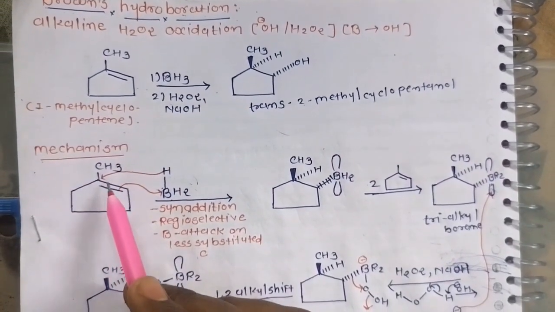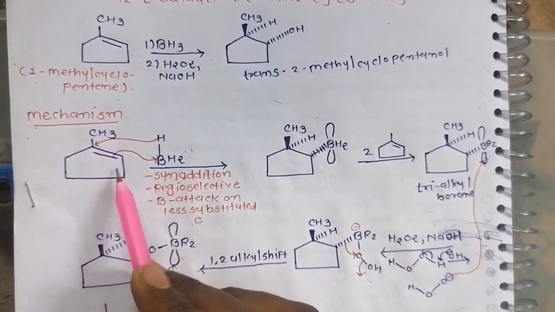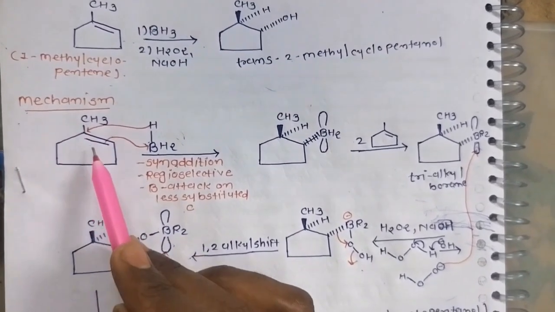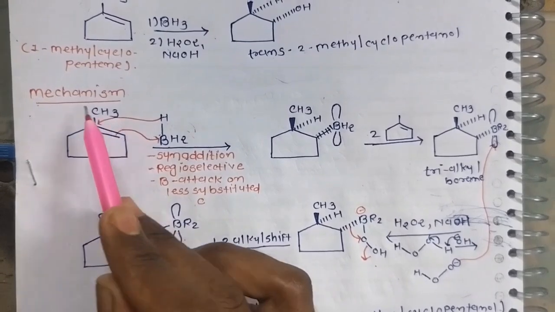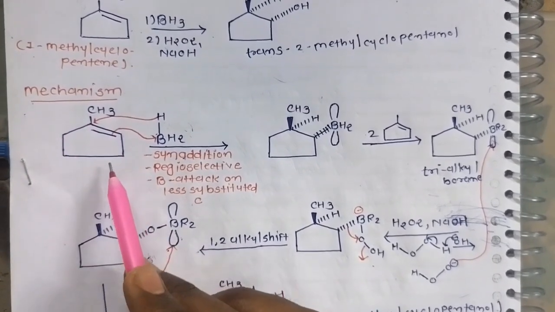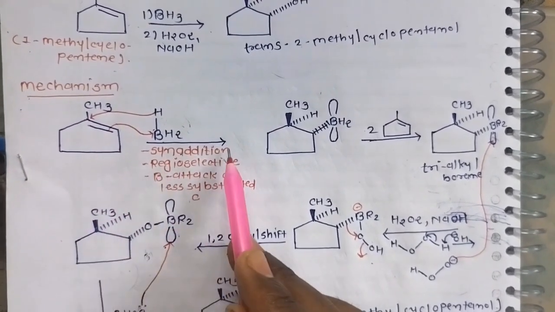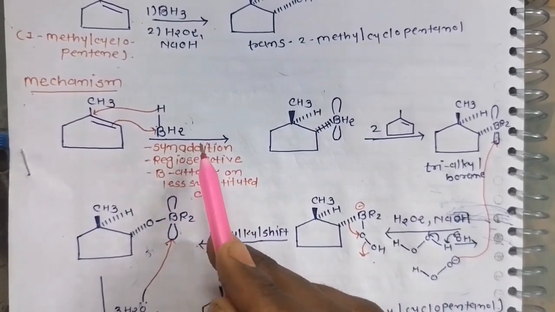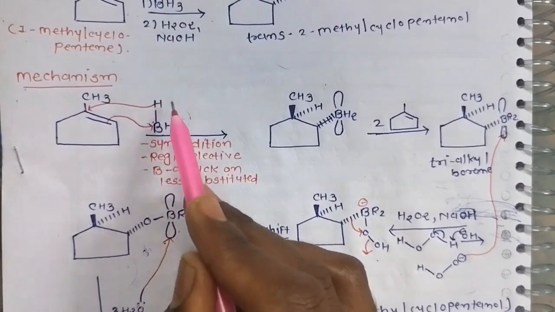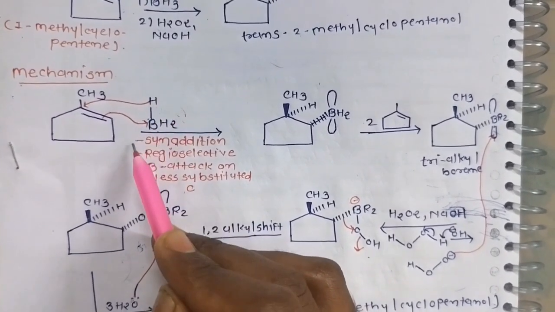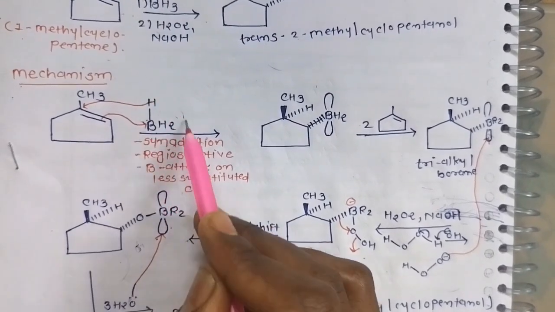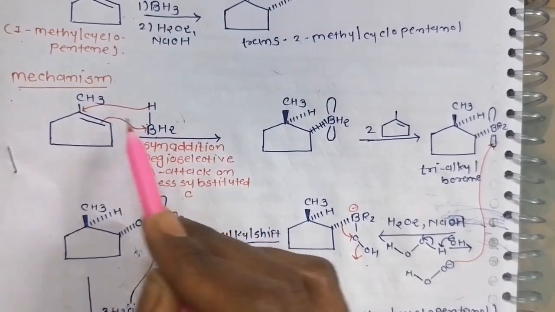Now the mechanism. 1-methyl cyclopentene is an unsymmetrical alkene, a case where stereochemistry may be defined. Exclusive syn addition and regioselective addition are observed. BH3 is a Lewis acid with an empty p orbital and supplies a hydride ion.